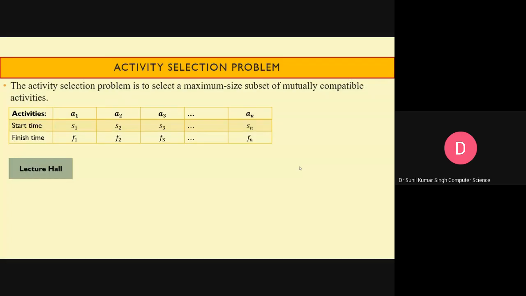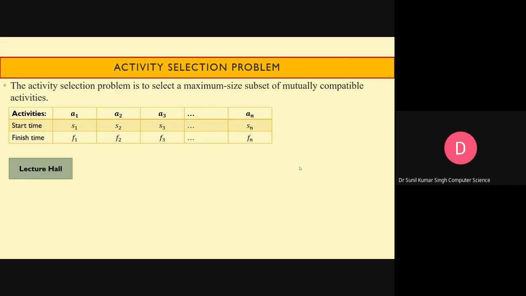Let me talk about how it works. Suppose we have a uniprocessor system and we have to execute many activities, let's say programs. We have to execute the programs one by one.